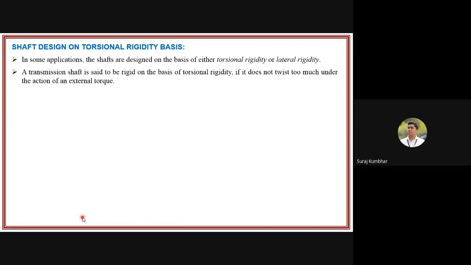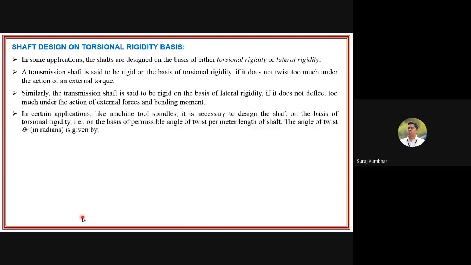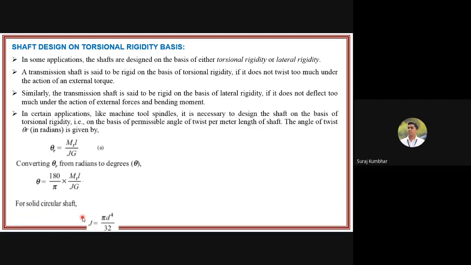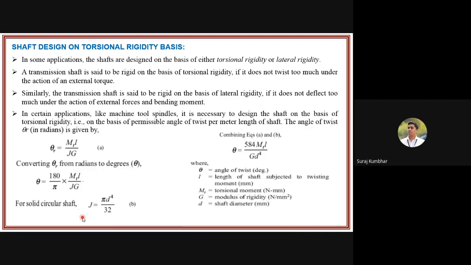Now you can also design your shaft on the basis of torsional rigidity. The formula is theta = MT L / (J G), where theta is the angle of twist. The final formula is theta = 584 MT L / (G D^4). By using this formula, you can find out the shaft diameter.